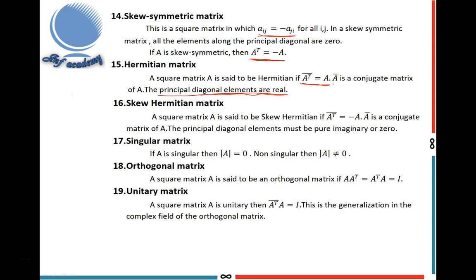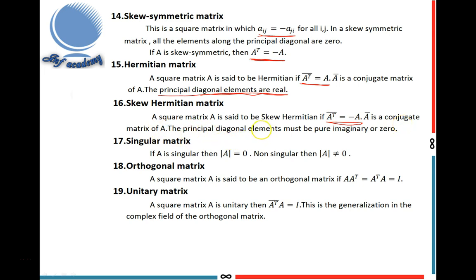Now, let's move on to the skew Hermitian matrix. A square matrix A is said to be skew Hermitian if A transpose conjugate equal to minus A. These two definitions are similar to the symmetric and skew symmetric ones. Here real elements as well as complex elements are allowed. Here A conjugate is the conjugate matrix of A.